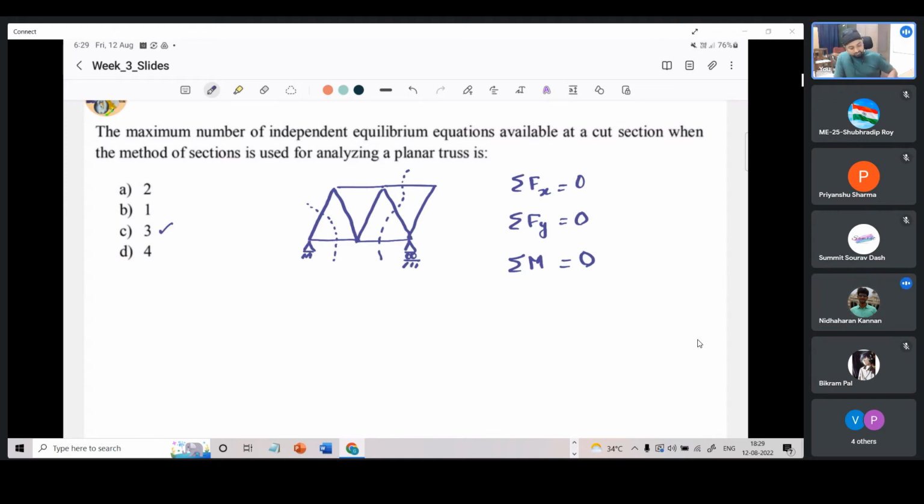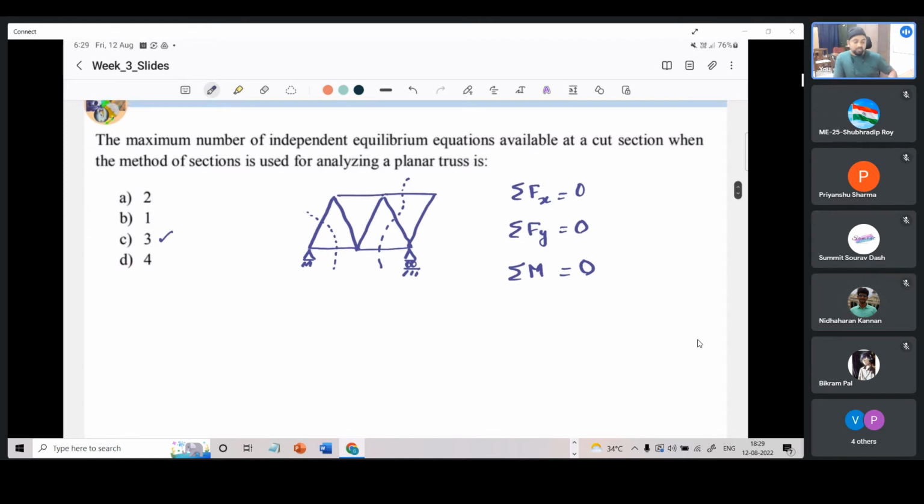So as this very question answers it. See, our purpose in truss analysis is to find out member forces. Now if we were to cut a section which has four members, we have four forces in those members. So we have four unknowns. But each section provides us only with three independent equilibrium equations. With three equations, how many unknowns you can solve for? Only three. This is the reason why we can cut a section like this.